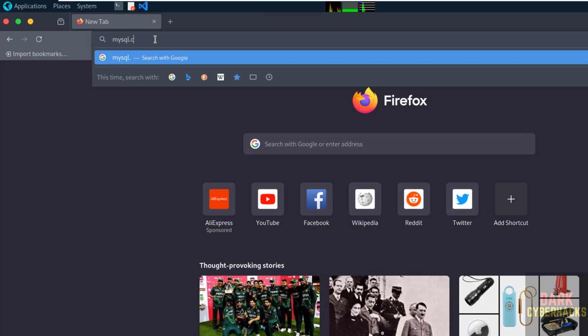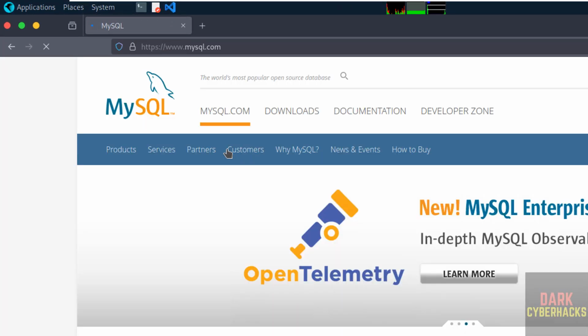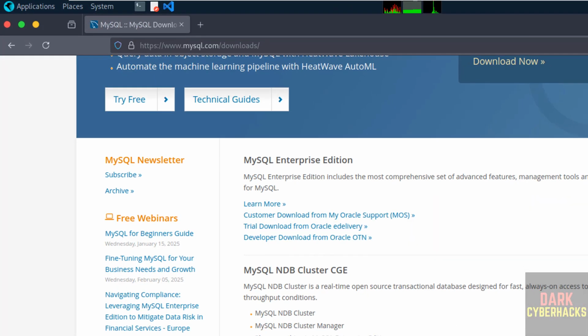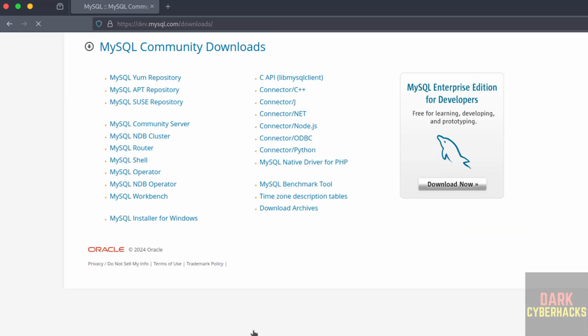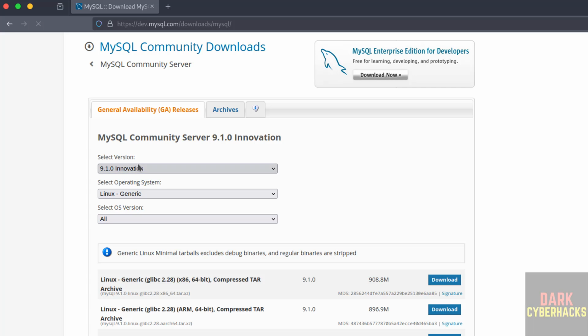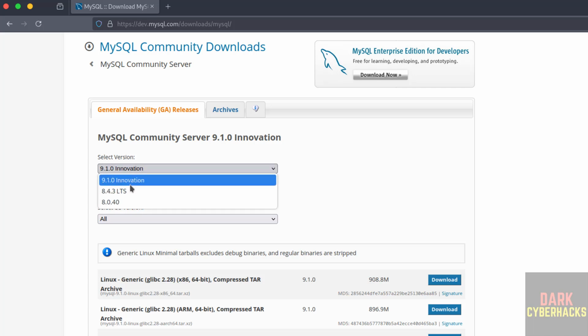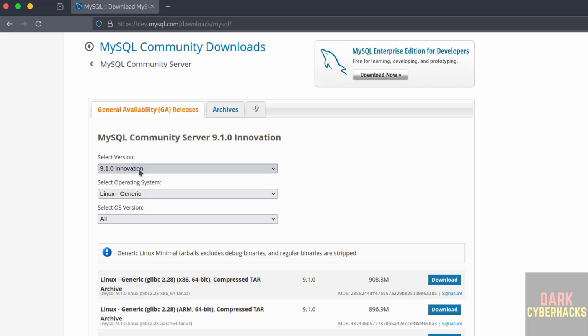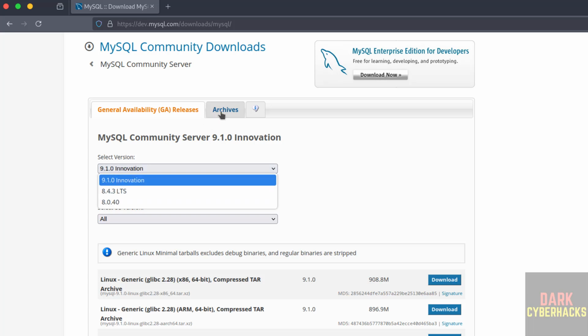Okay. Now go to the browser. Then go to MySQL official website, that is mysql.com. Then downloads. Then click on MySQL community downloads. Then click on MySQL community server. Then see here we have the versions 8.0.40, 8.4.3 and 9.1.0. But if you are unable to find version 8.0.40, then you have to click on archive. Then there you will find it.